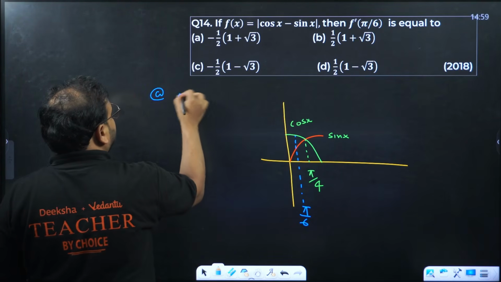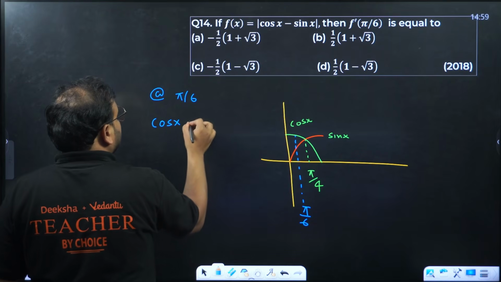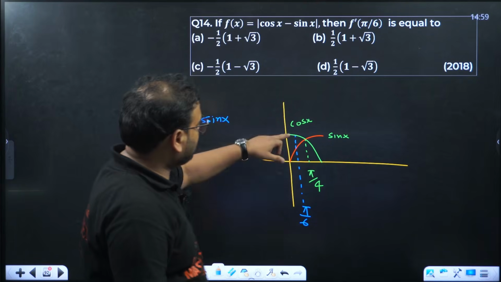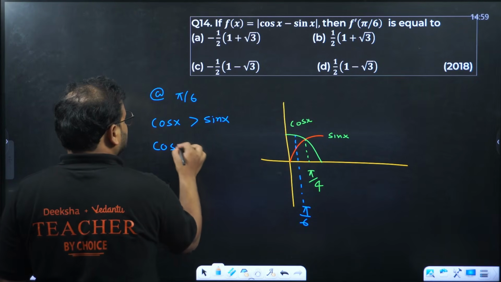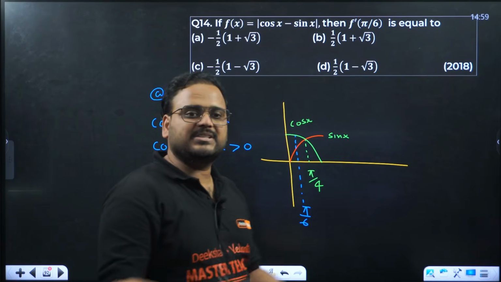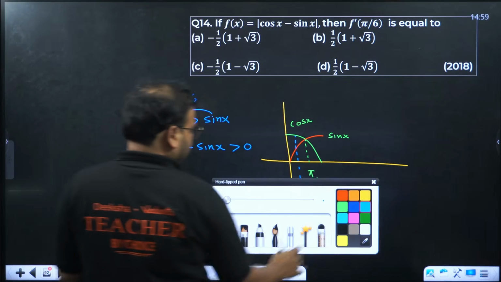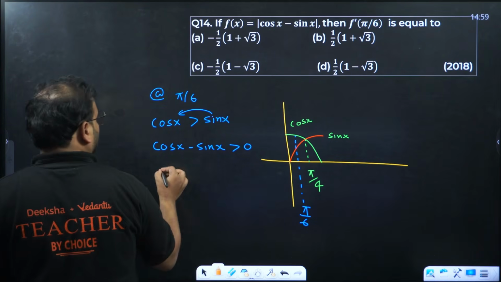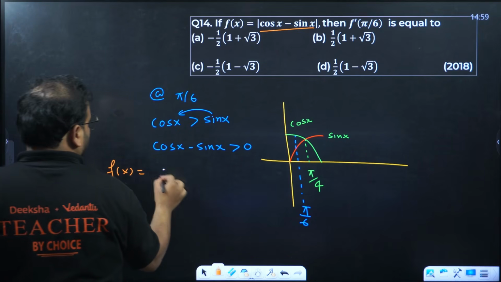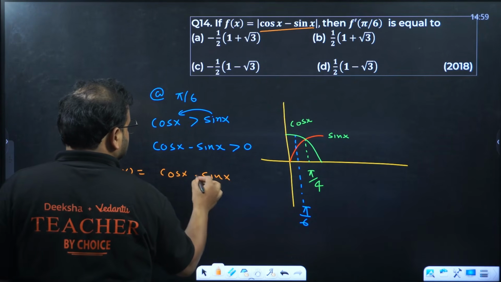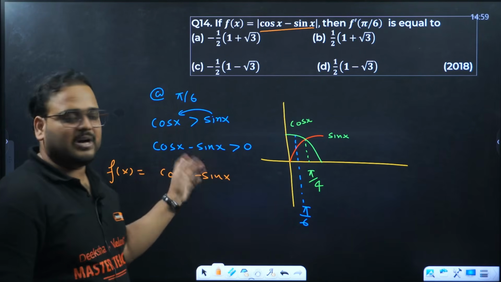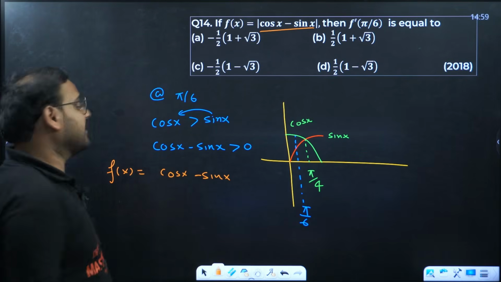At pi by 6, cos x is more than sin x because the graph of cos x is higher. Check, cos x is higher. So cos x minus sin x is more than 0. If I move sin x over here, it means cos x minus sin x is positive. So this modulus I can open now directly as cos x minus sin x. I don't need modulus anymore because this is a positive value. Otherwise I'll need to apply a minus sign if it was negative.